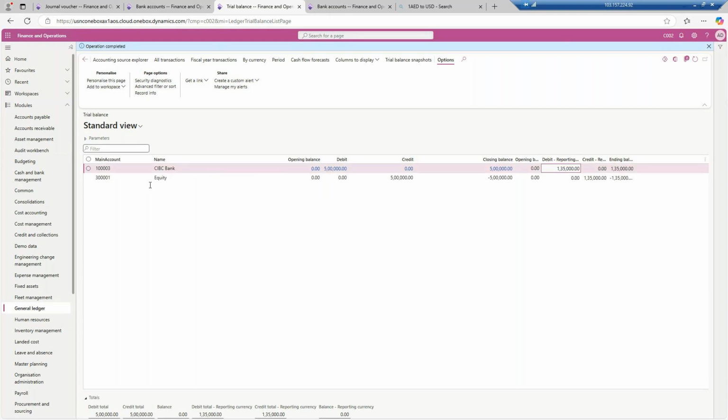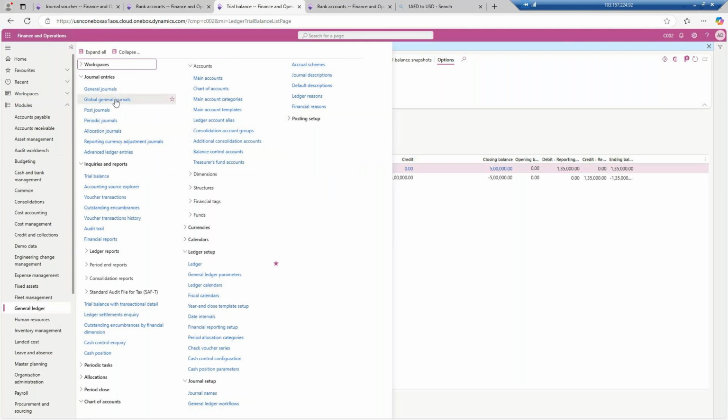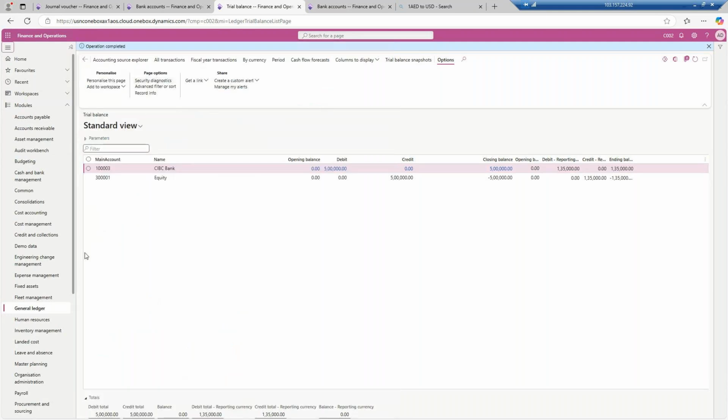After this, the transaction entry, I will start with the global general journal for you, transferring from one main account to another main account. But before that, I will show you the consolidation process also. Why I'm showing you consolidation is so that you understand at the ground level why the consolidation is done. Maybe it is a little bit complex for you right now to understand the concept, okay?